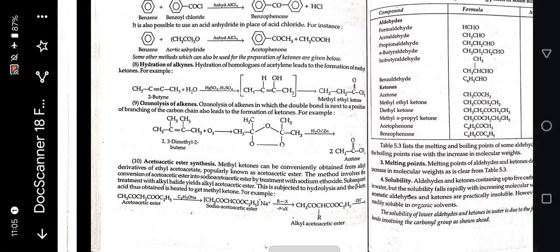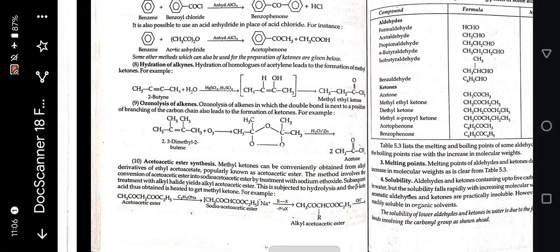Ozonolysis of the alkene 2,3-dimethyl-2-butene gives acetone. Acetoacetic ester synthesis: methyl ketones can be conventionally obtained from alkyl derivatives of ethyl acetoacetate, popularly known as acetoacetic ester. This method involves the conversion of acetoacetic ester into